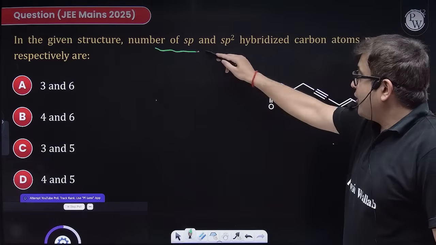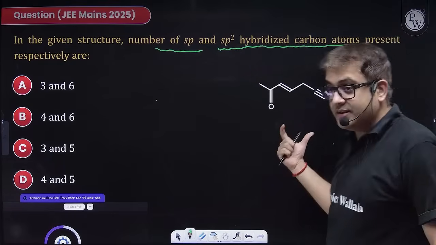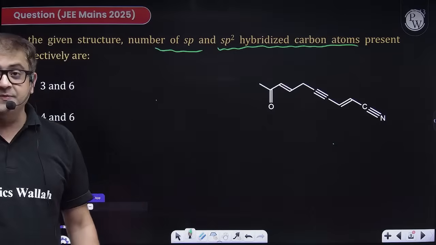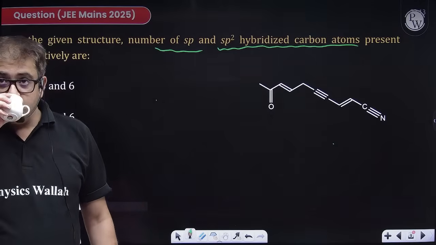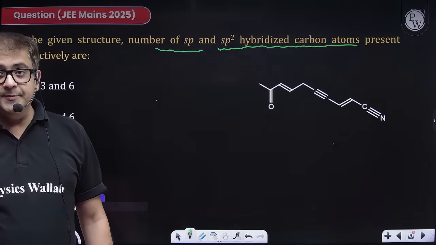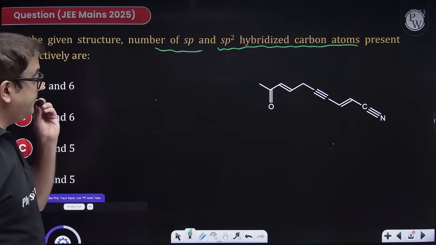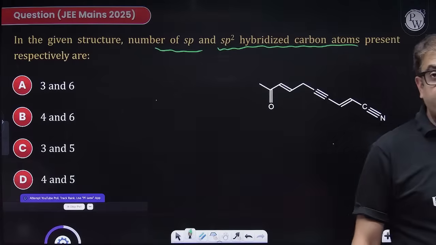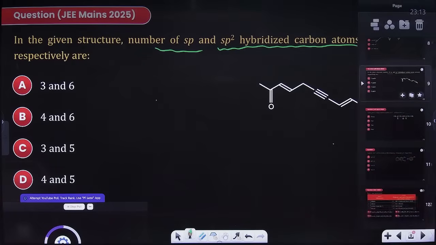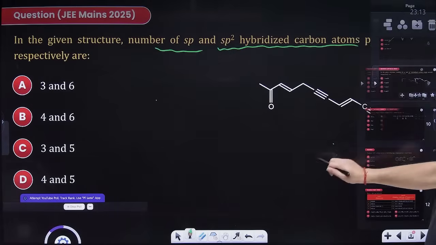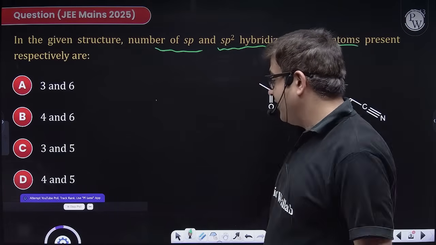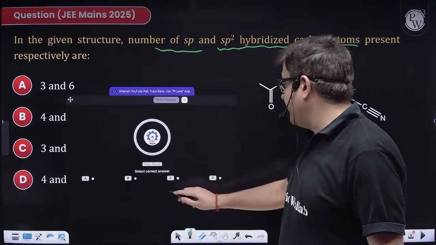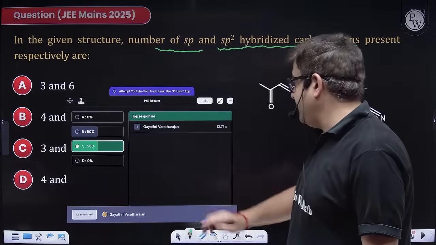In the given structure, find the number of sp and sp2 hybridized carbon. So this is the structure and you have to give me the sp and sp2 hybridized carbon. B. Okay, let's see. People are saying B. Quick. Again, people are saying B. Just watch out what you are answering. Actually, the answer for the question is option C.